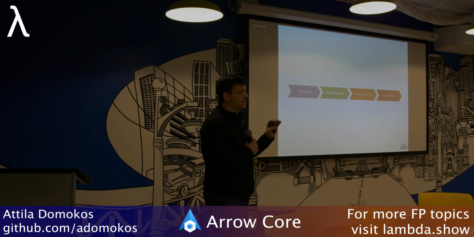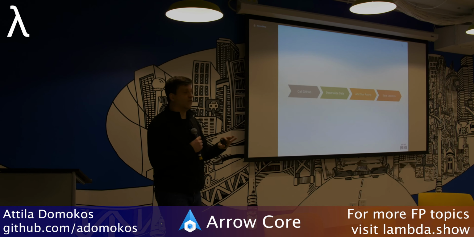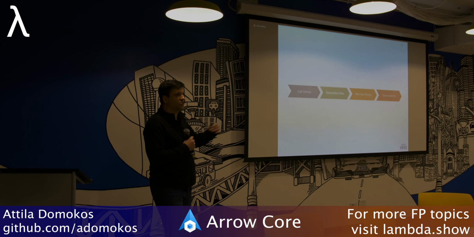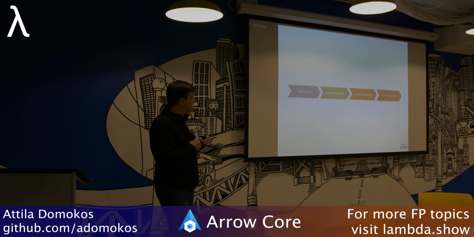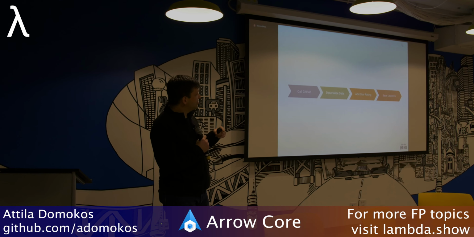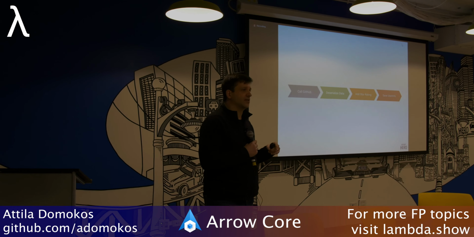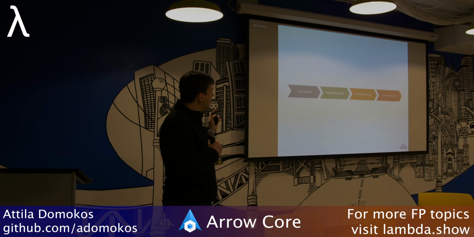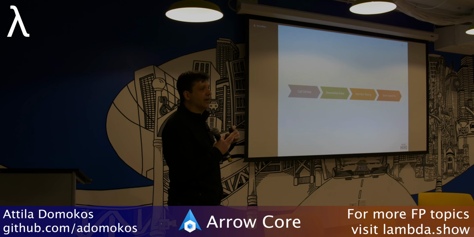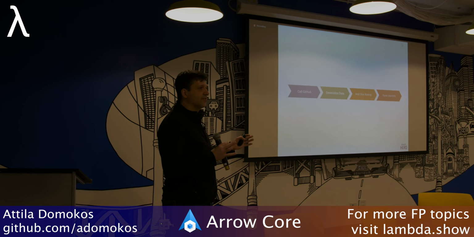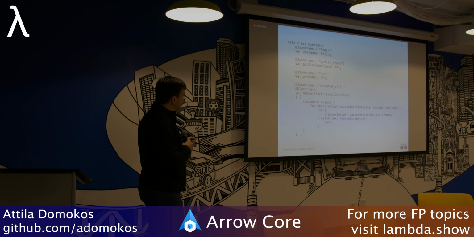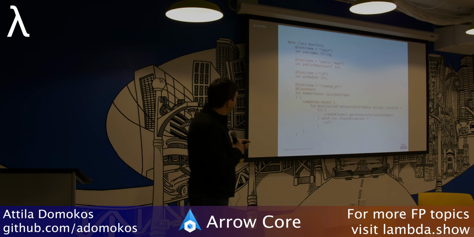The application itself has 4 distinct actions. One is calling GitHub, retrieving the data through the API, then deserializing the data into a specific value object. I apply some business logic on top of it, and then save the data in the database. One thing that is important about these actions is that none of the functions can call each other. So they are absolutely independent, and they don't know anything about each other. They're just doing one little thing, and they do it pretty well.